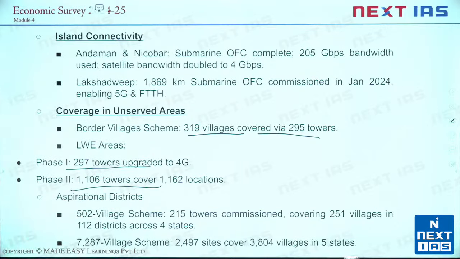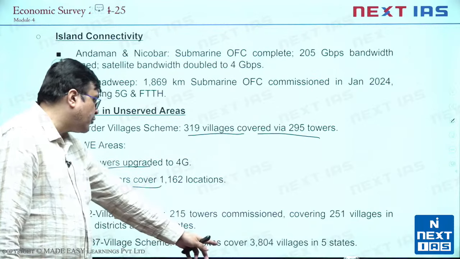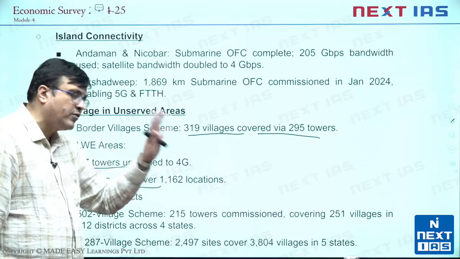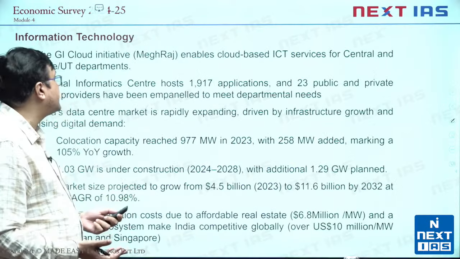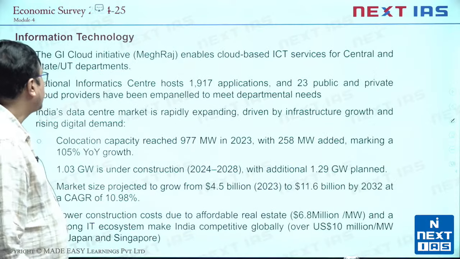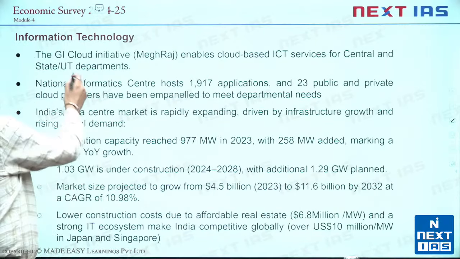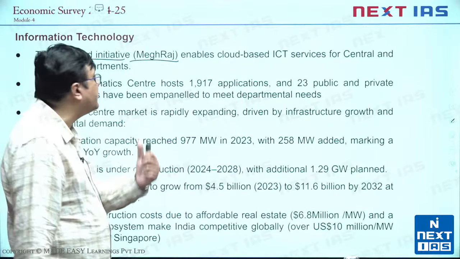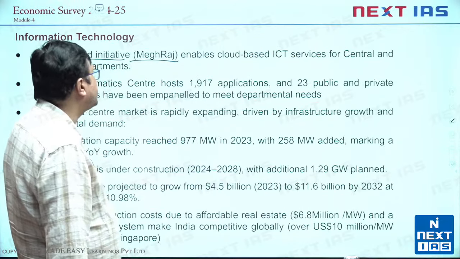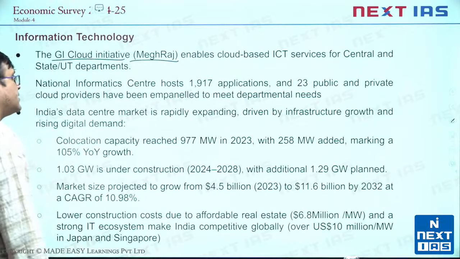Aspirational districts, we see 502 villages scheme, 215 towers commissioned covering 251 villages, 7287 village scheme, 2497 sites covered, 3804 villages in 5 states. The idea is जितने भी underserved places हैं उन्हें कैसे serve किया जा सके. The GI Cloud Initiative, Meghraj, the Government of India owned cloud initiative है, enables cloud-based ICT services, information communication technology services for central and state departments.